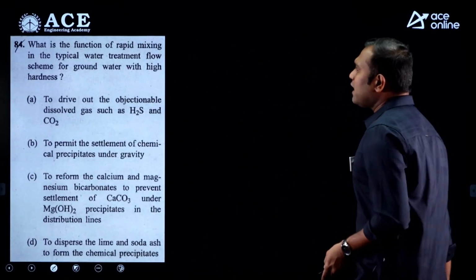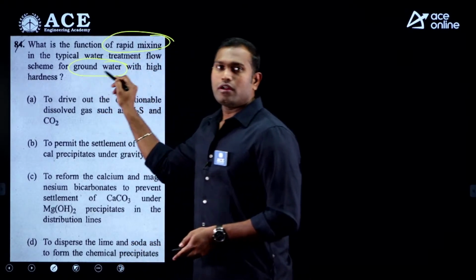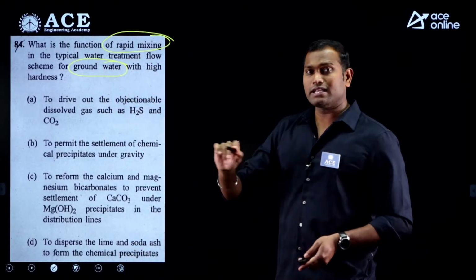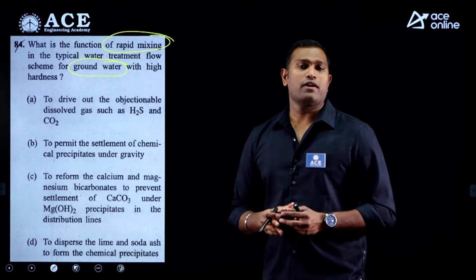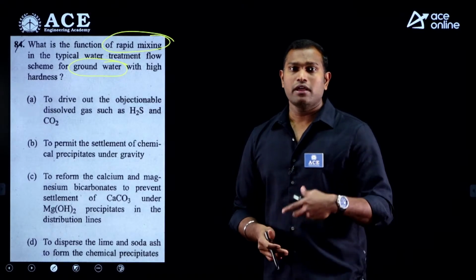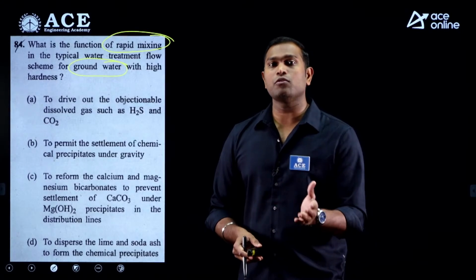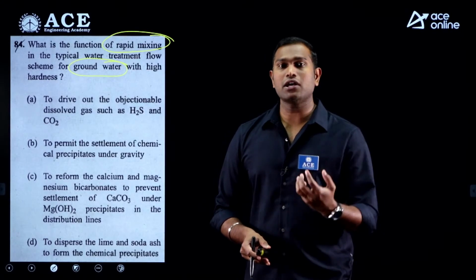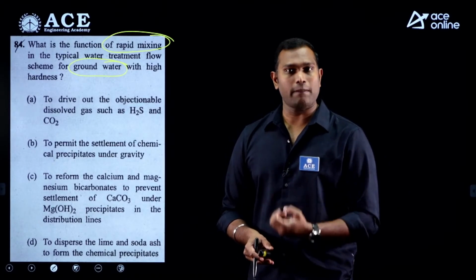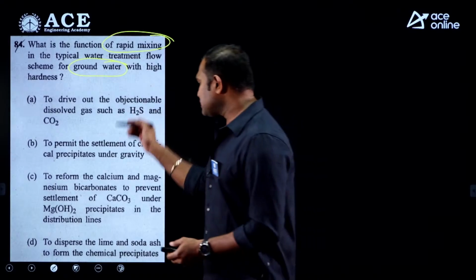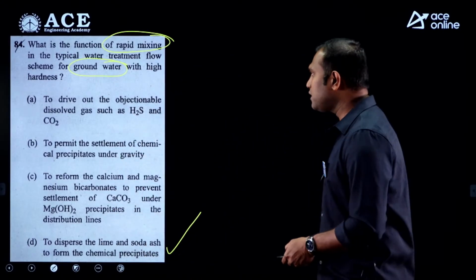Next, what is the function of rapid mixing in typical water treatment for groundwater? In the case of groundwater, we do the rapid mixing before the sedimentation. Why? For the removal of hardness, because we go for the lime soda process. When you add lime and soda to remove the hardness of magnesium and calcium, in order for the precipitates to occur, we mix the chemicals rapidly. So the correct answer is to disperse the lime and soda ash to form the chemical precipitates. The correct answer is option D.